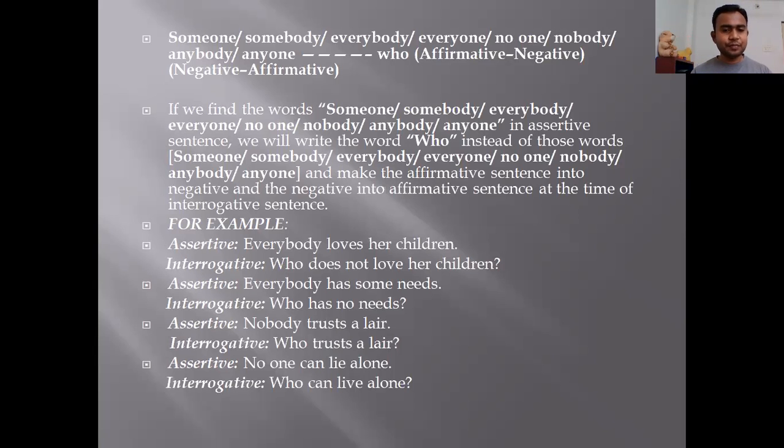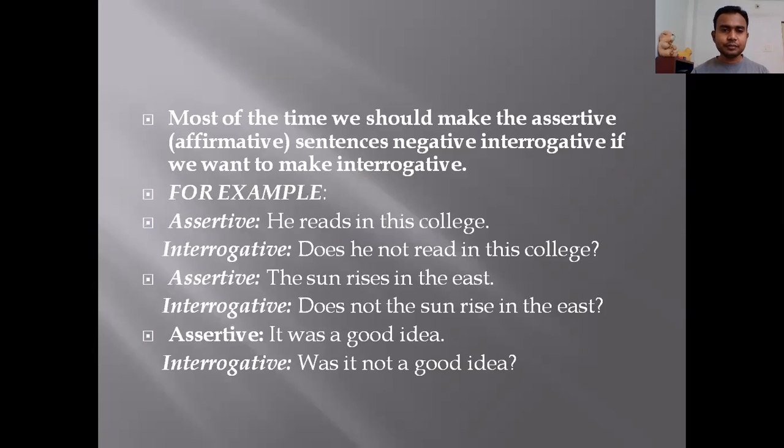Last is assertive: no one can lie alone. Sorry, no one can live alone. Spelling mistake is there. No one can live alone. No one means a negative sentence, so the interrogative will be affirmative: who can live alone? So dear students, please remember the rules: when to use what, when to use how, when to use who, and when to use do, does, did. Last, most of the time we should make the assertive affirmative sentence negative interrogative if you want to make interrogative.